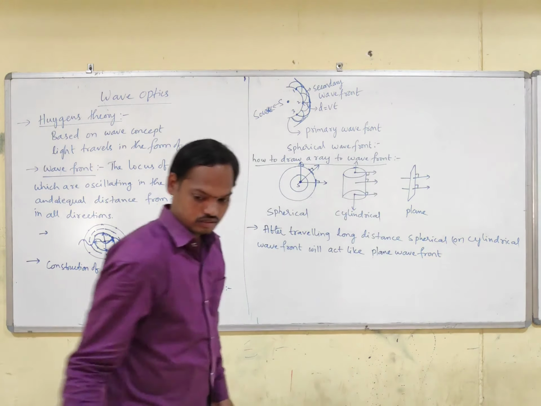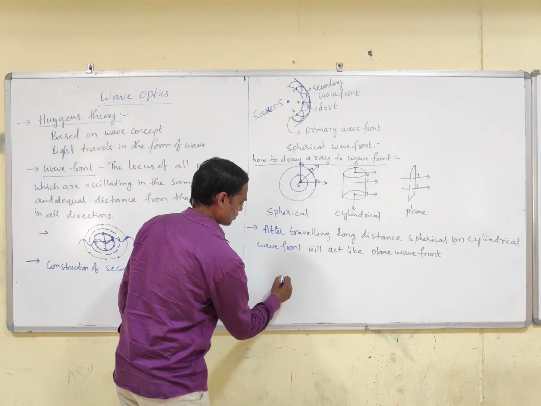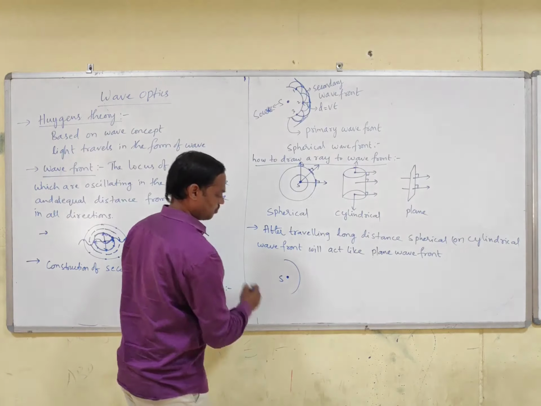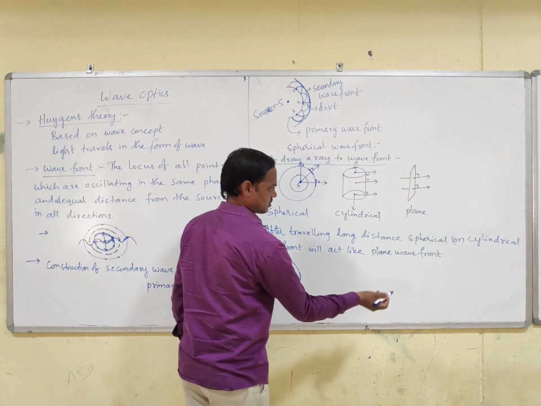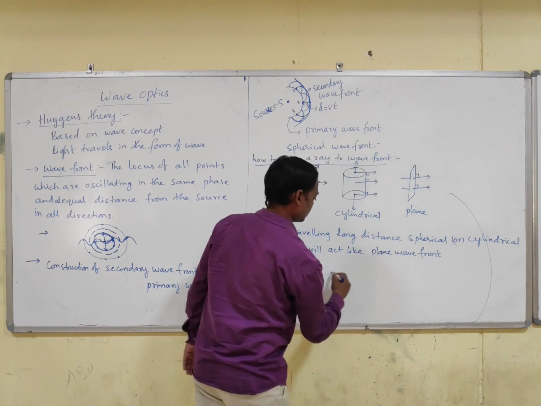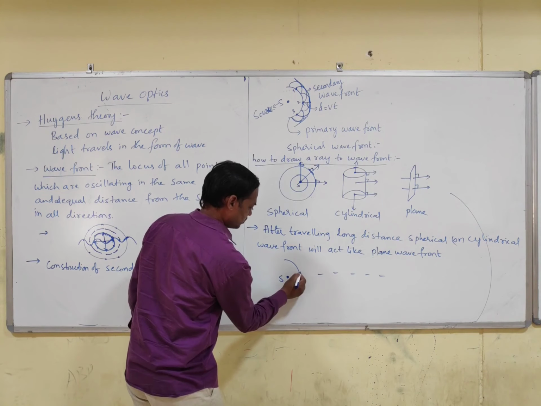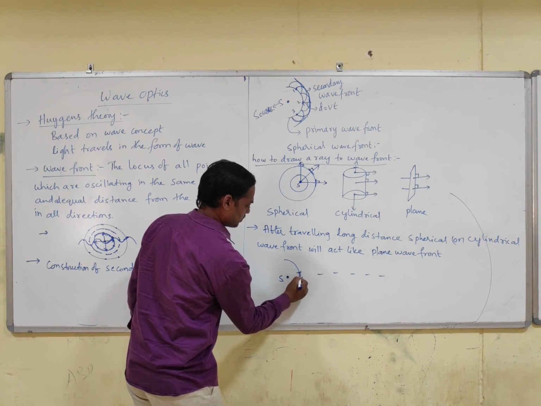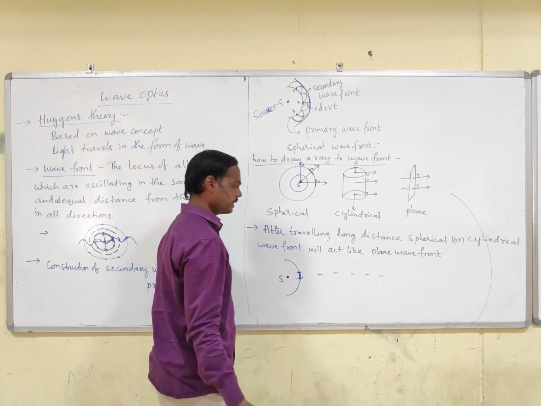Okay, let us see now. So here is the source. This is wavefront, spherical wavefront. After traveling a long distance, if you consider some portion here, it has some curvature, spherical in nature.